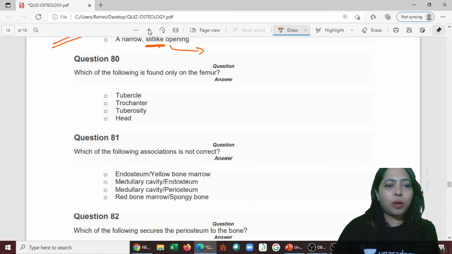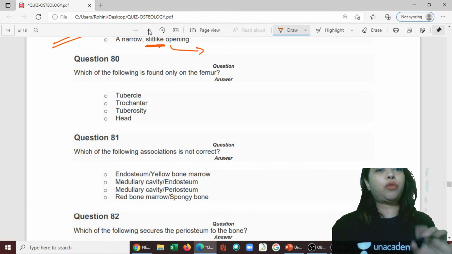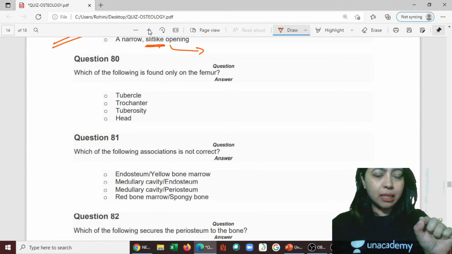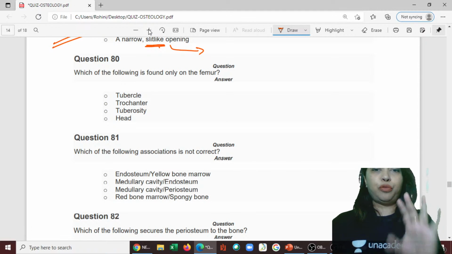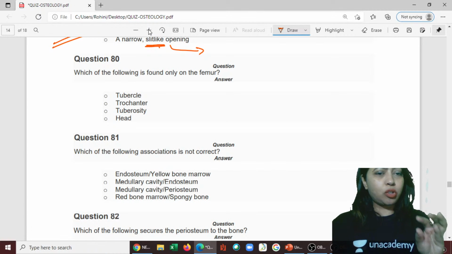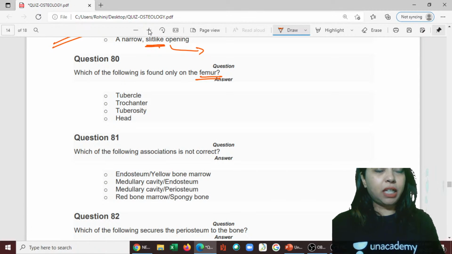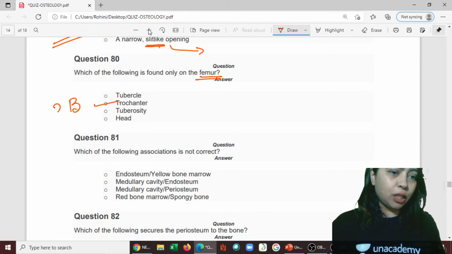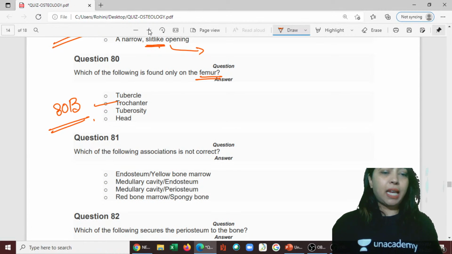Next one, 80th one. Which of the following is found only in the femur? See, the humerus has the lesser tubercle facing forward, but in the lower limb, it is facing backward. Remember, what is that structure in the femur that is facing backwards? There is a greater one and a lesser one. They are called the trochanters. So B is the answer. For you, 80th one is B. Okay.